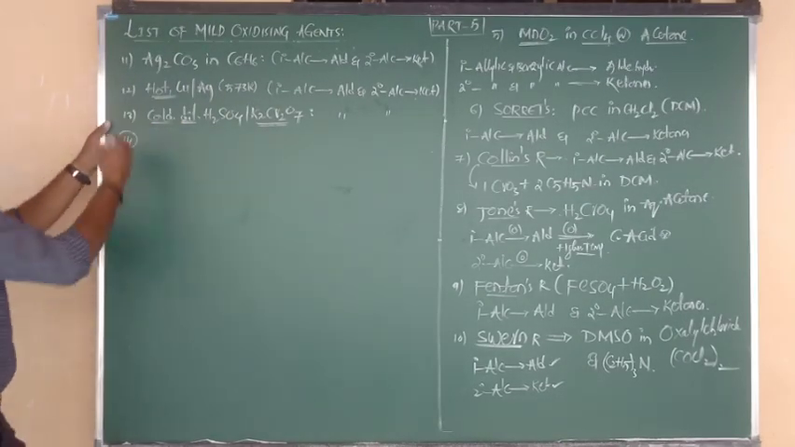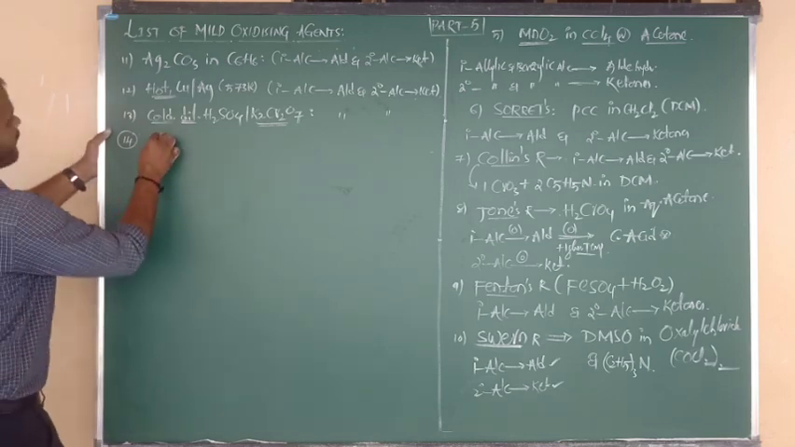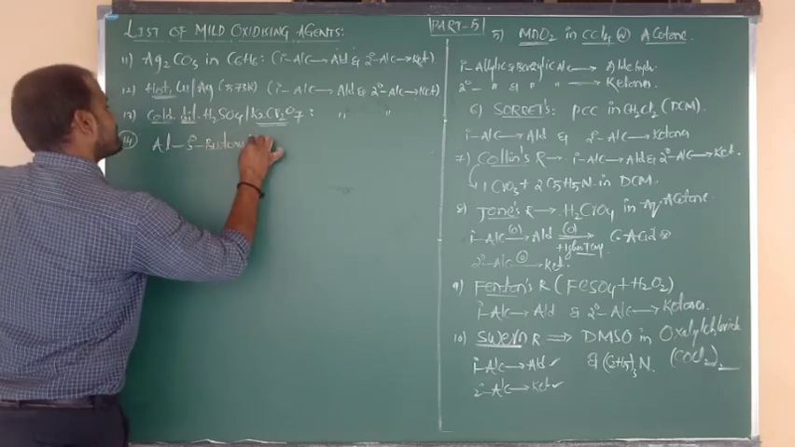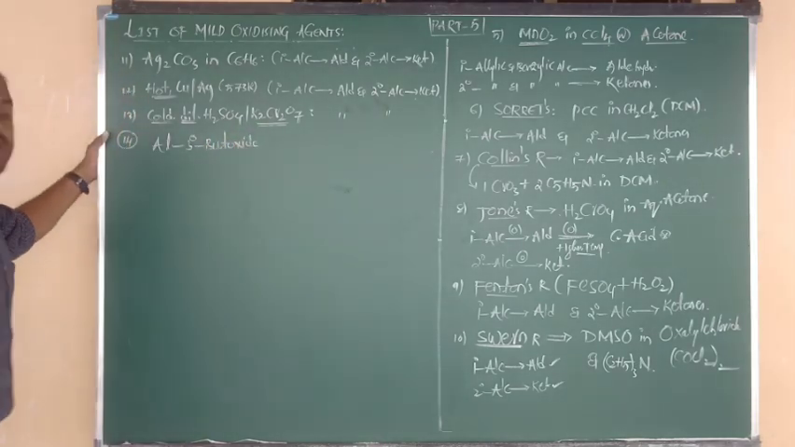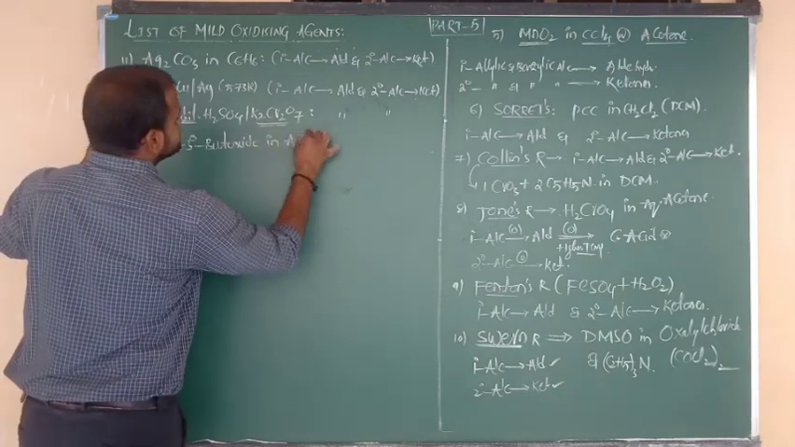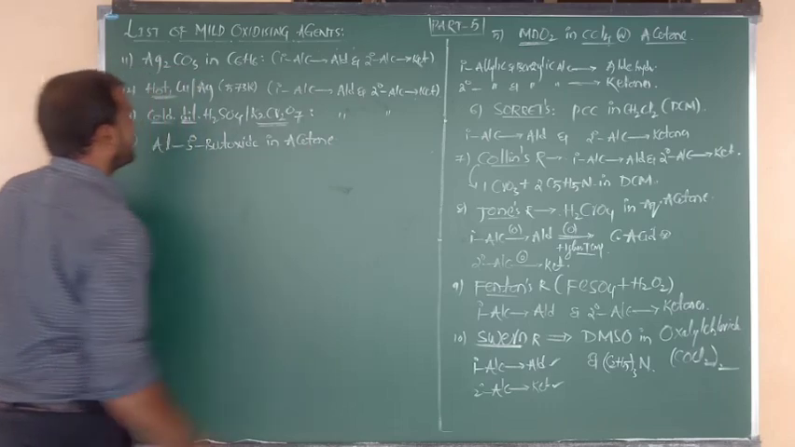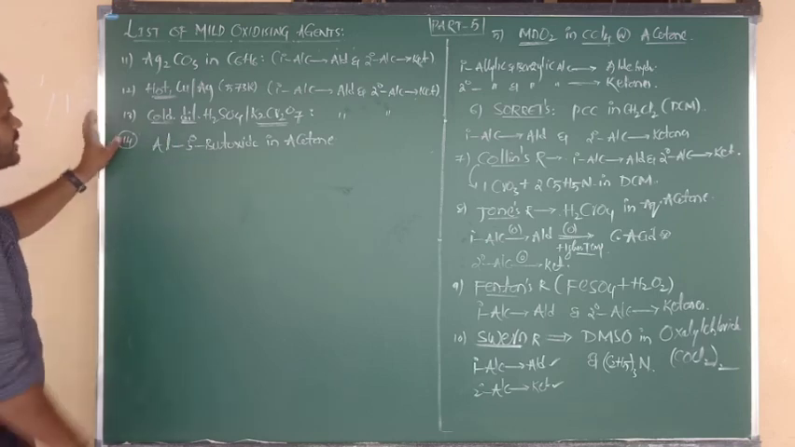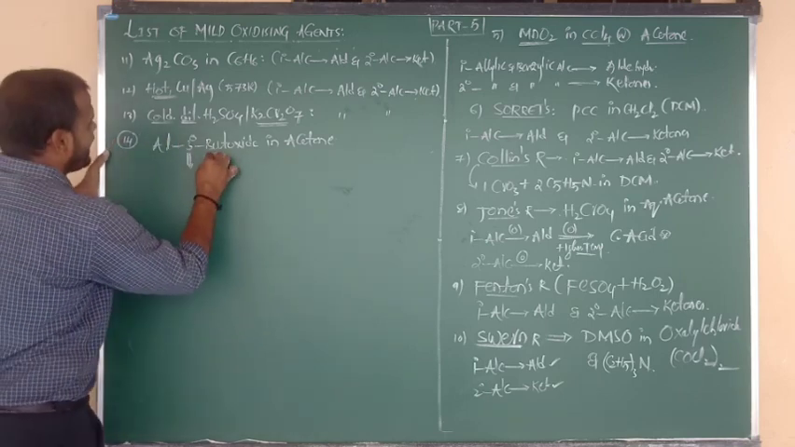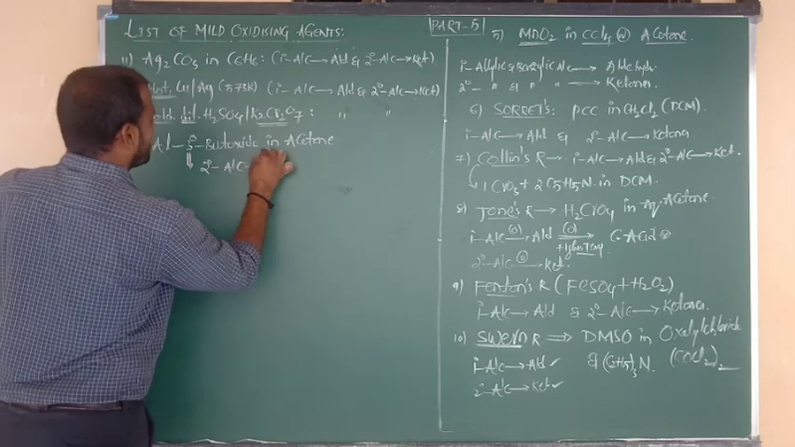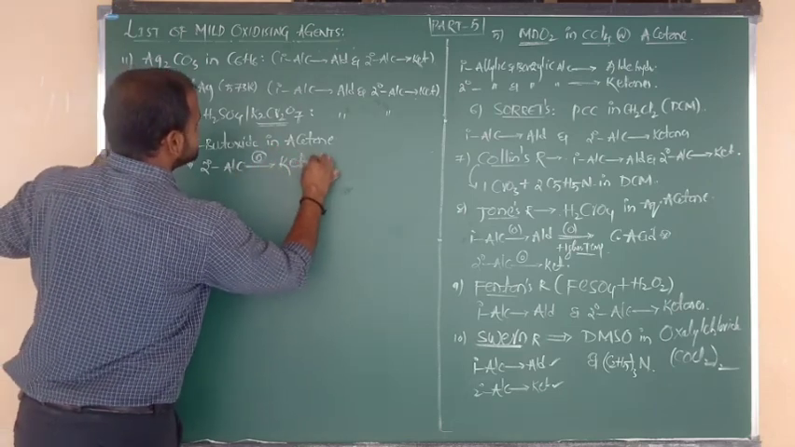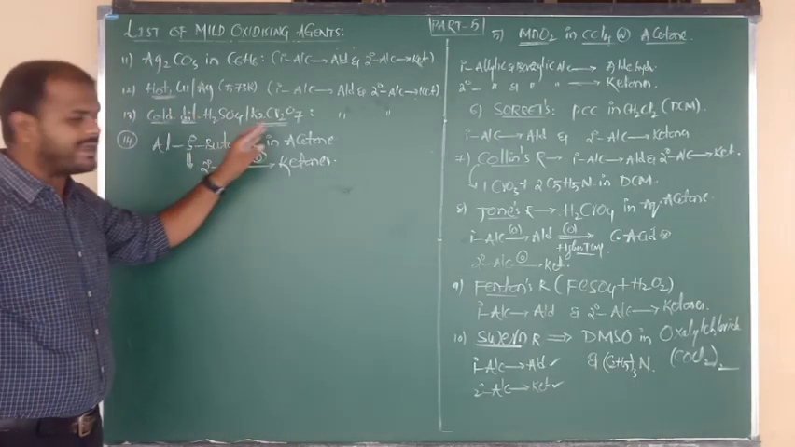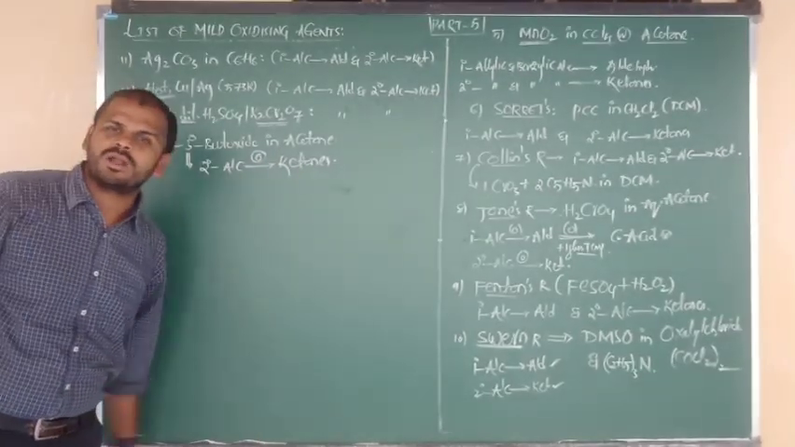Next one, a very special reagent I am going to tell you. That is nothing but the aluminum tertiary butoxide, with the supporting solvent that is nothing but acetone. So what is the importance of this oxidizing agent? It can selectively oxidize only secondary alcohol. Secondary alcohols upon oxidation change into the products, which are nothing but what, beta? Ketones. So aluminum tertiary butoxide in acetone changes the secondary alcohols into ketone.